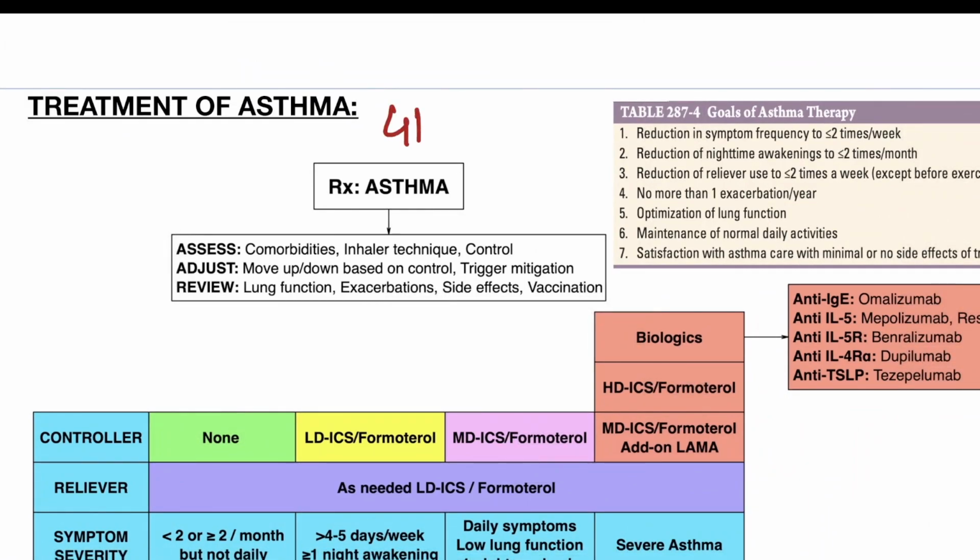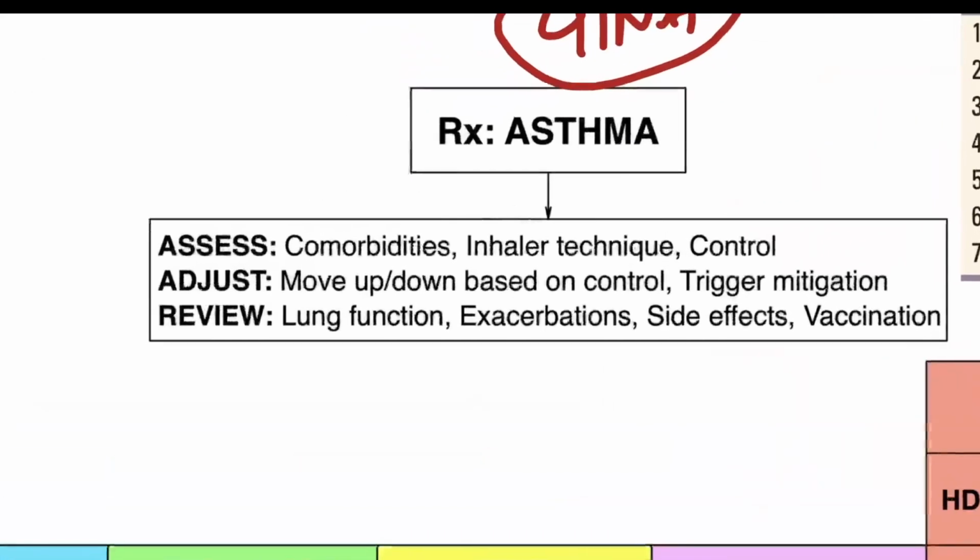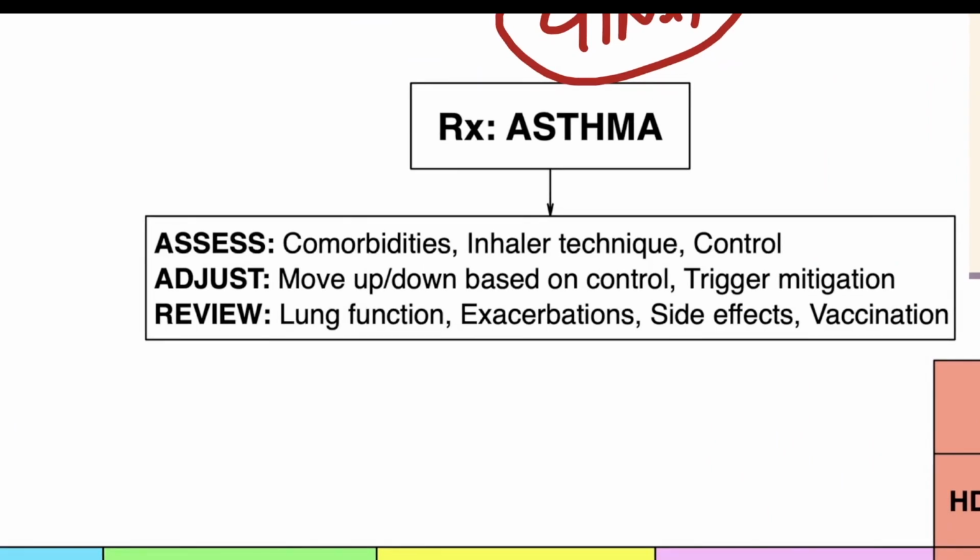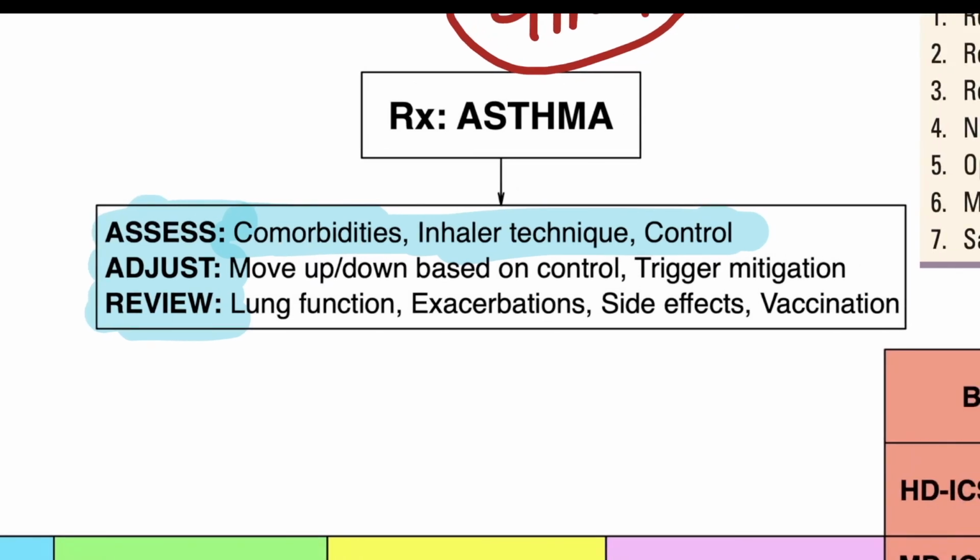Then we come to treatment of asthma. Treatment of asthma is currently according to the GINA guidelines, which change very frequently, and thus you need to stay abreast of the most recent update for GINA. But in short, you should note that it includes the components of assessment, adjustment, and review. So you have to assess for comorbidities, you should assess for inhaler technique and whether the disease is controlled or not. So you will ask whether the symptoms are there or not for asthma.